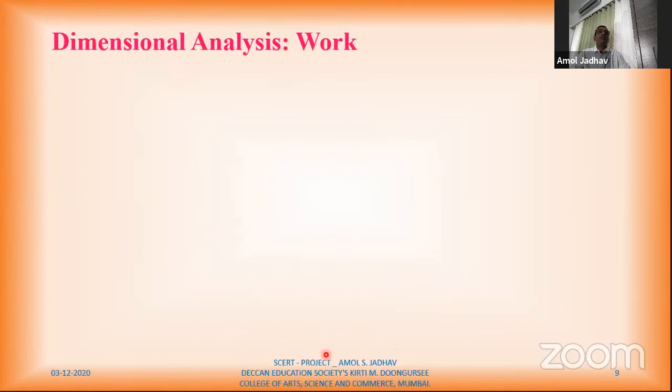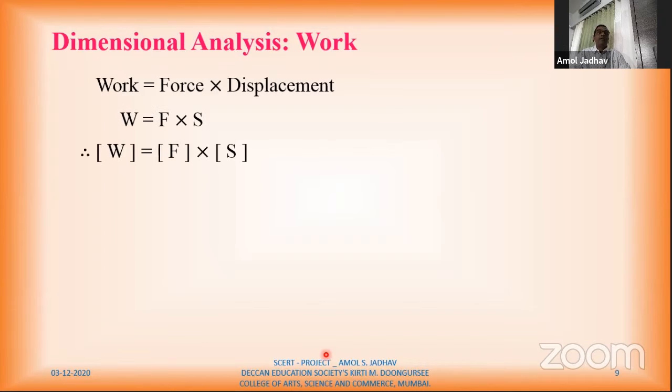The next quantity, which is work. So again, the formula for work is force into displacement. Therefore, dimensions for work are dimensions for force into dimensions for displacement. So here we'll directly substitute the values of dimensions for force. See, you have to remember certain dimensions of length, area, volume, force, velocity, acceleration, and work. You will need this. So you have to remember these dimensions.